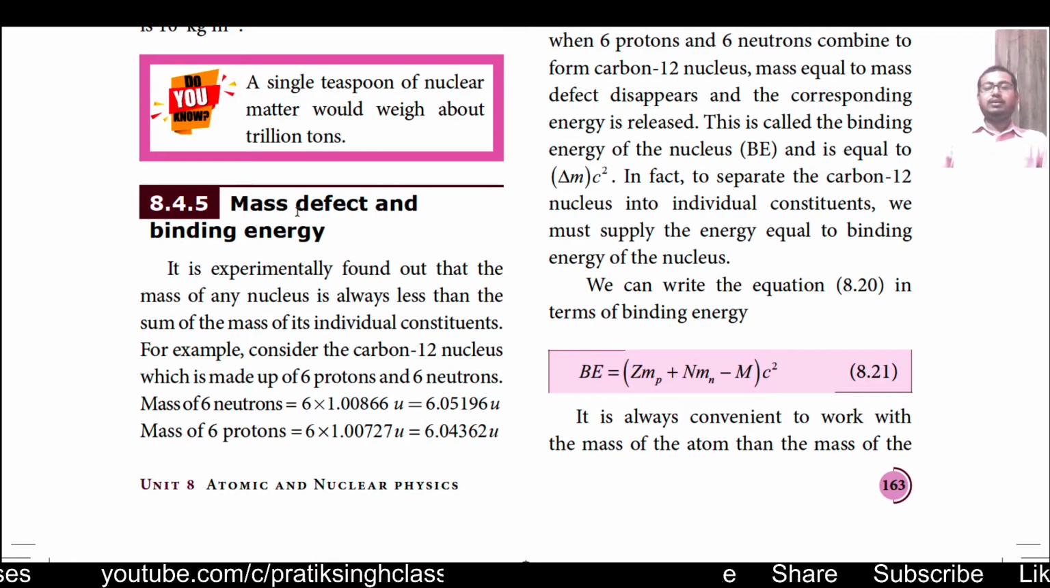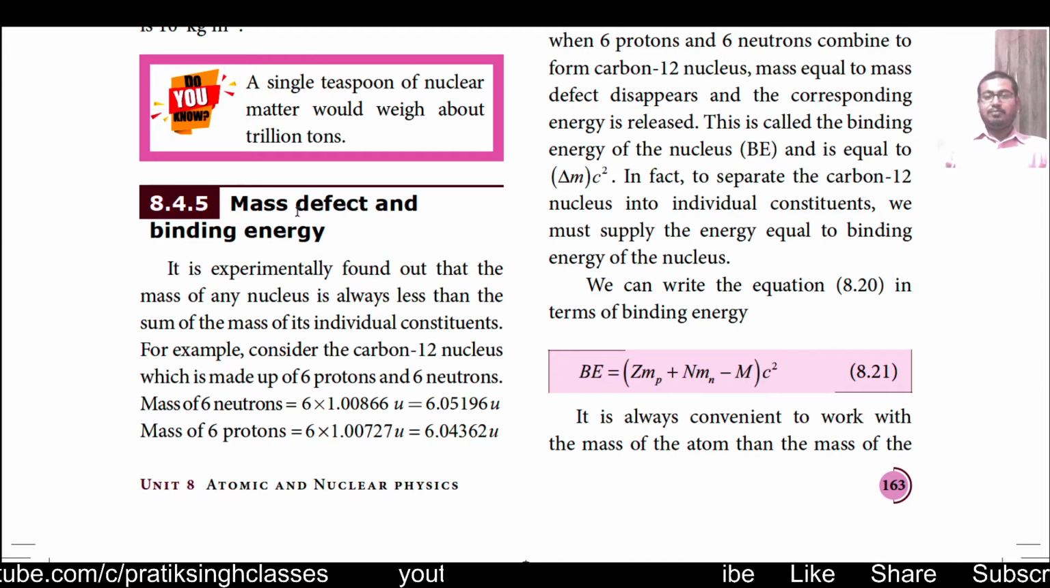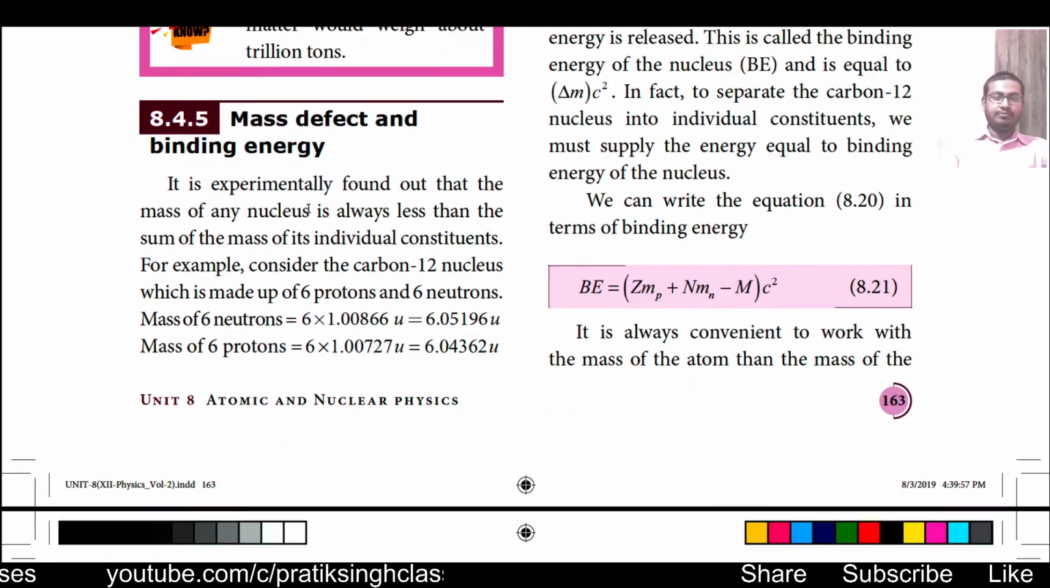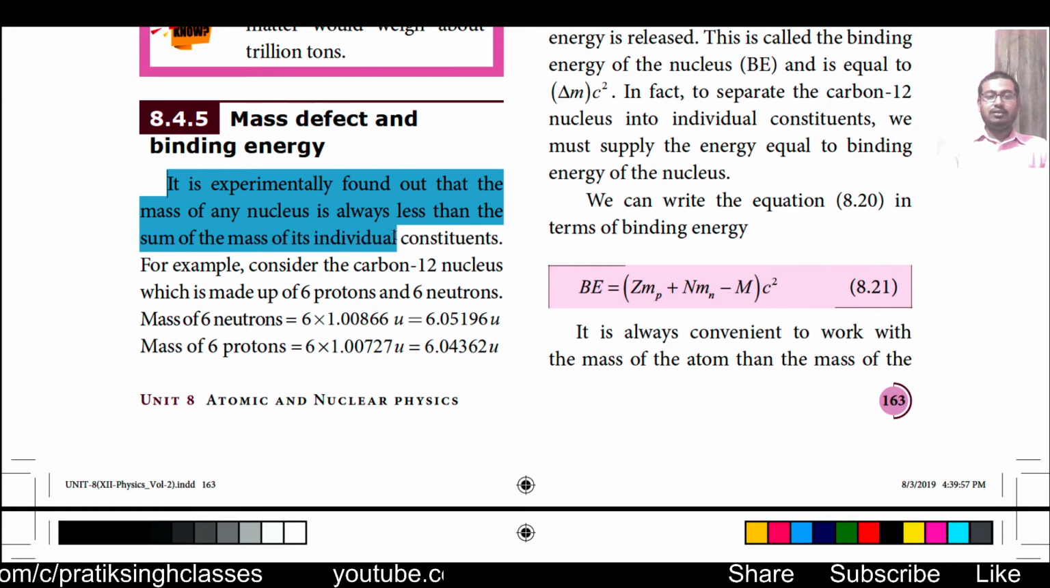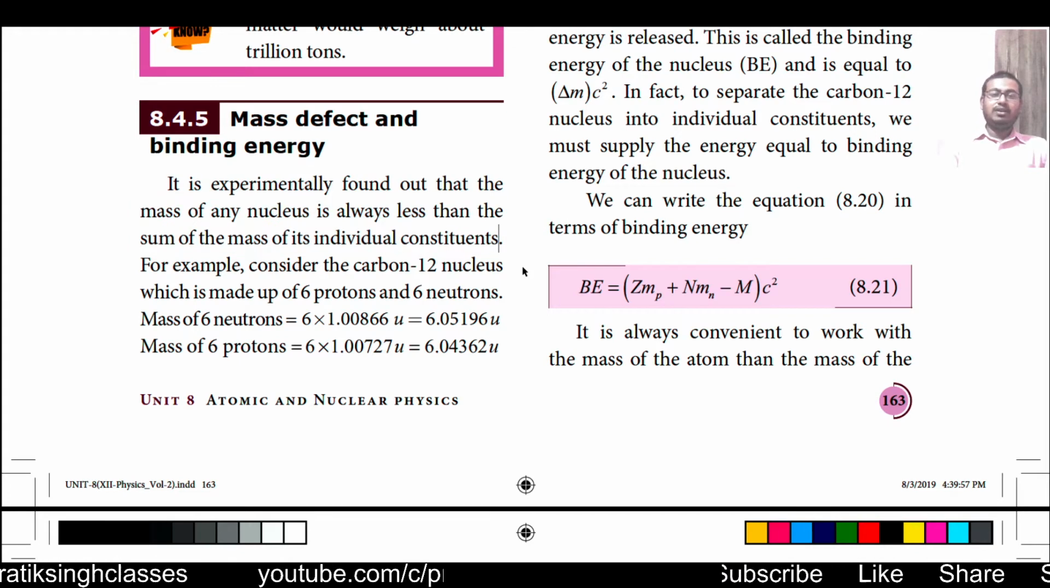Whenever there happens a nuclear reaction, some part of the nucleus or some part of the atom converts into energy, then there happens mass defect. That is, total mass earlier is not equal to mass afterward. It is experimentally found that the mass of any nucleus is always less than the sum of the masses of its individual constituents. If we take the 6C12 carbon atom, in the nucleus there will be 6 protons and 6 neutrons, and around it there will be 6 electrons revolving.